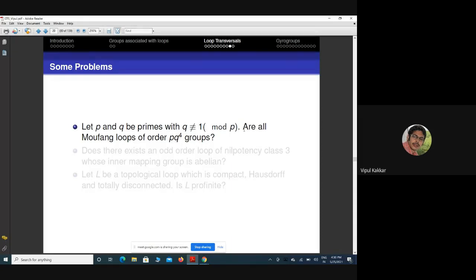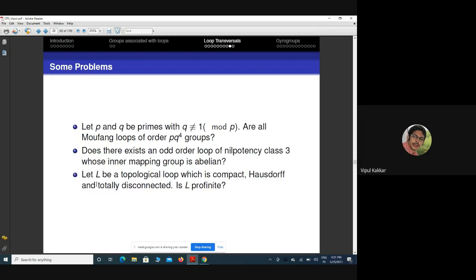It means there is no example known till now other than a group of order p to the power p q to the power 4, which is a Moufang loop but not a group. And the second problem which I am interested in: does there exist an odd order loop of nilpotency class 3 whose inner mapping group is abelian? Till date, no odd order loop of nilpotency class 3 whose inner mapping group is abelian is known.